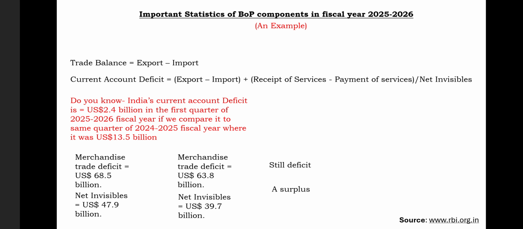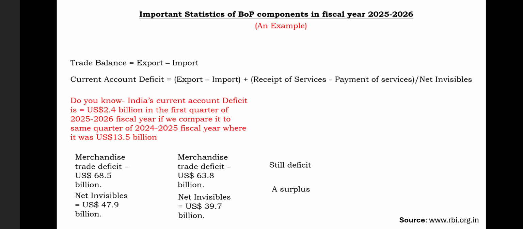India also shows this data as a percentage of the GDP of the nation. For example, we have the current account deficit, which is 2.4 billion in the first quarter, right? So the government of India also shows how much of this particular deficit the GDP is able to cover.